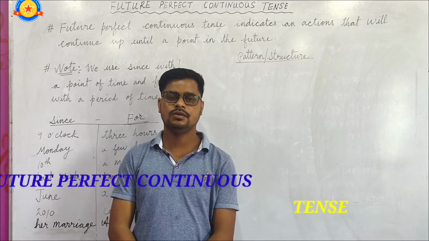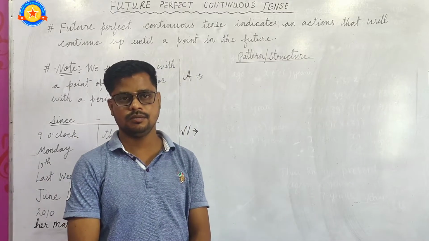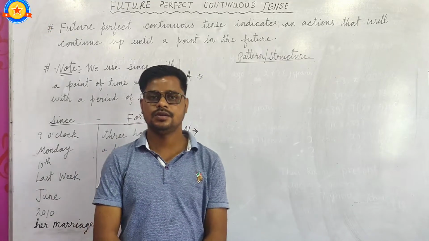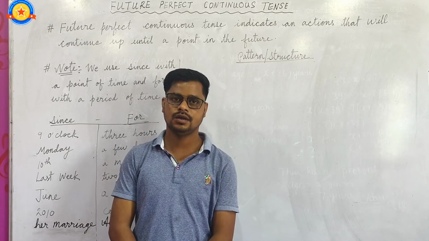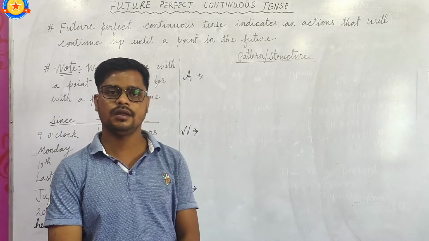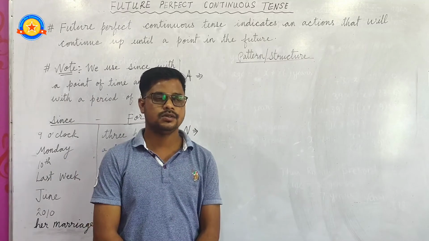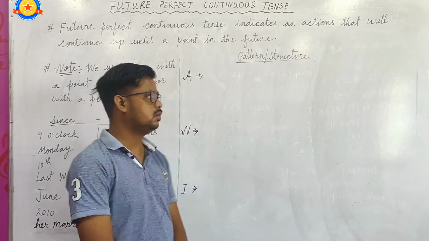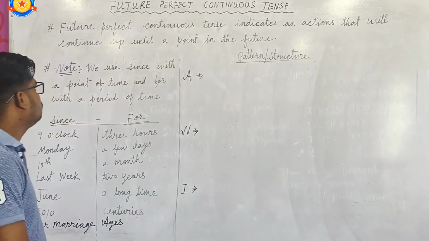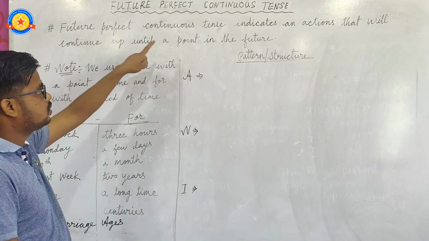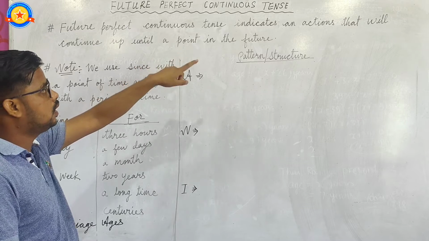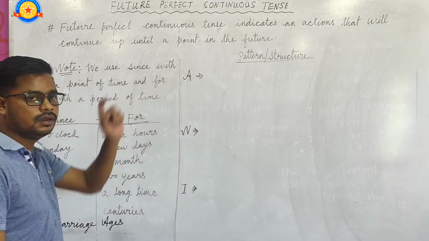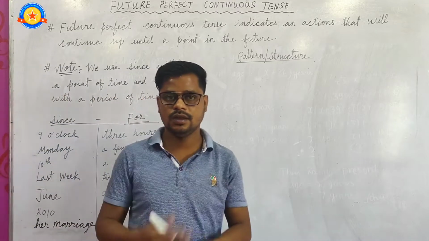Okay, so let me tell you, future tense is of four parts: simple future, future continuous, future perfect, and future perfect continuous tense. So in this video lesson we are going to learn only about future perfect continuous tense. Okay, so let me tell you what is future perfect continuous tense. So the definition is: future perfect continuous tense indicates an action that will continue up until a point in the future. Okay, so that is the definition.